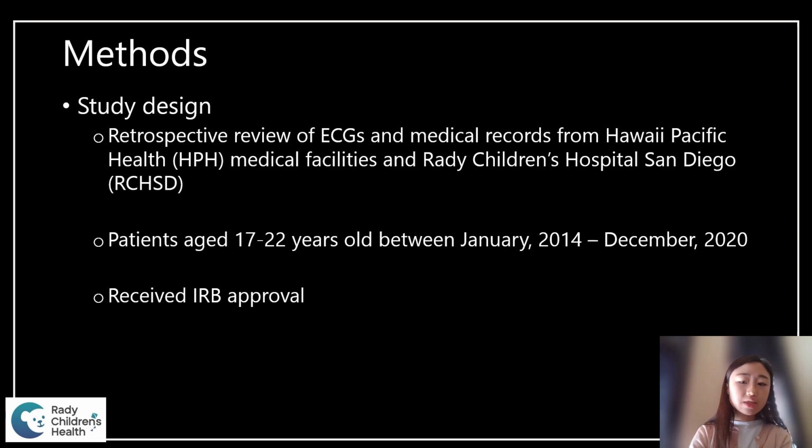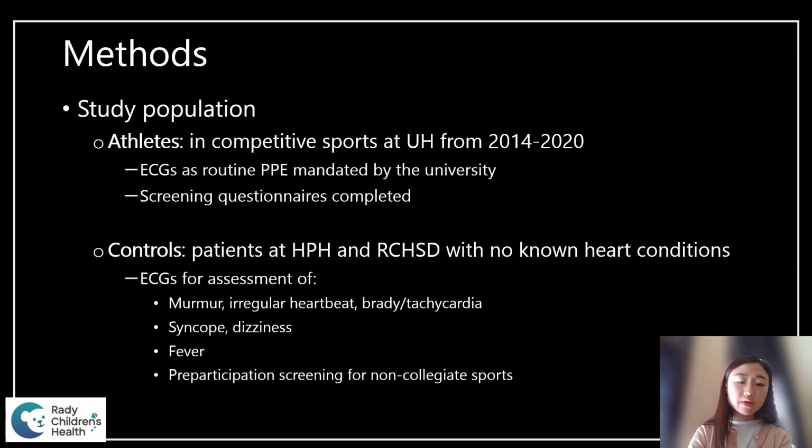Patients were aged 17 to 22 years between January 2014 and December 2020, and the study received IRB approval. The athlete group consisted of those in competitive sports at the University of Hawaii from 2014 to 2020. All these patients had screening EKGs as mandated by the university, and they completed screening questionnaires. The controls were patients at HPH and RCHSD with no known heart conditions. The EKGs were done for variable indications, including murmur, irregular heartbeat, bradycardia, tachycardia, syncope, dizziness, fever, etc.